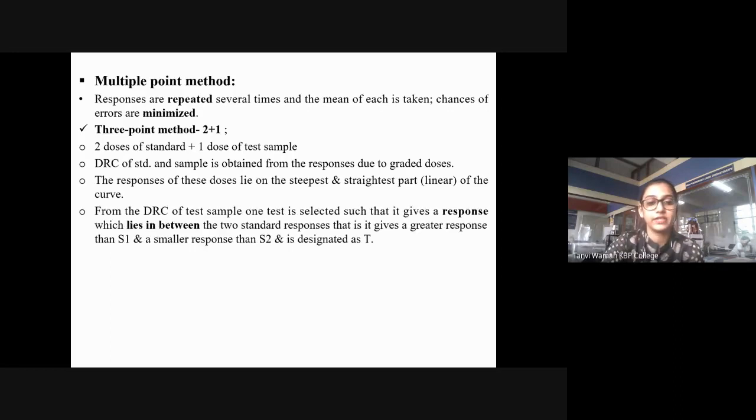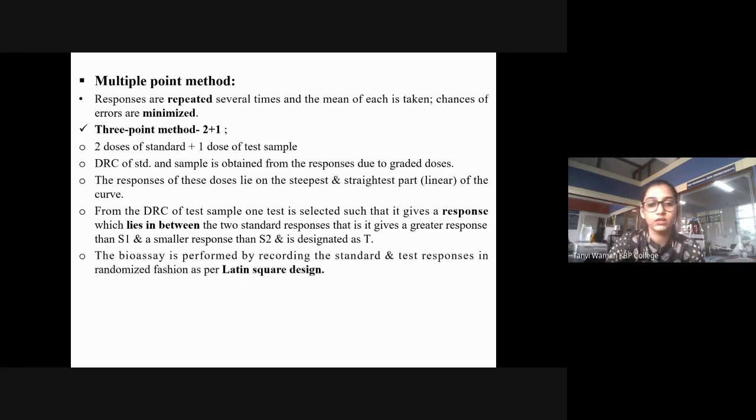So the DRC of the test sample: one test dose is selected so that it gives a response which lies between the two standard responses. So how are we going to do it? The response of the test sample has to lie between the two standard responses, more than standard 1 but less than standard 2.